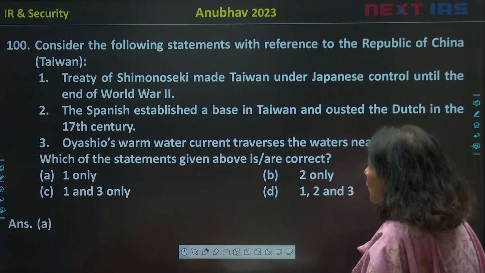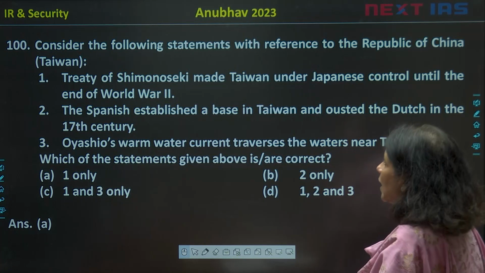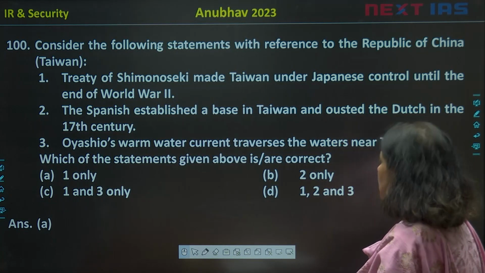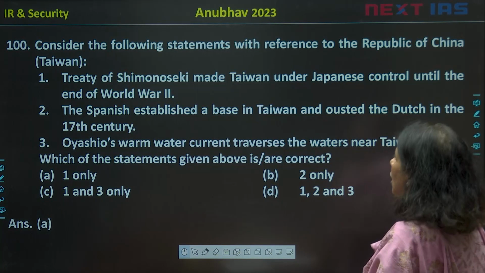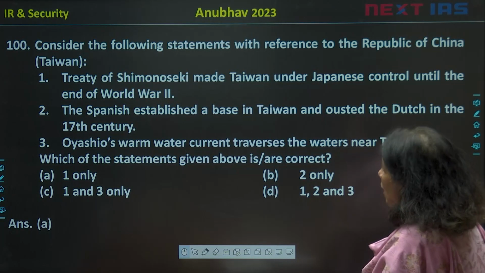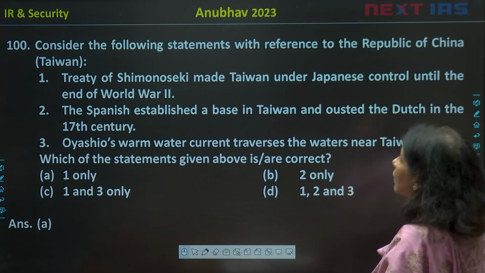Statement 1: Treaty of Shimonoseki made Taiwan under Japanese control until the end of World War II. Number 2, the Spanish established a base in Taiwan and ousted the Dutch in the 17th century. Number 3, Oyashio warm water current traverses the water near Taiwan.